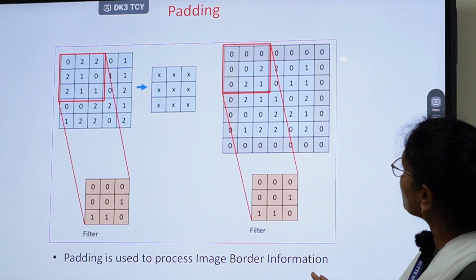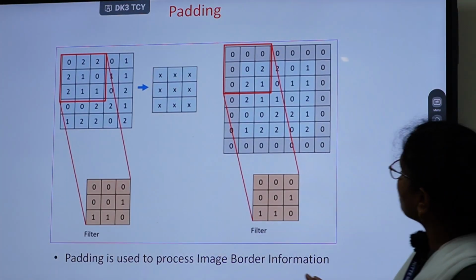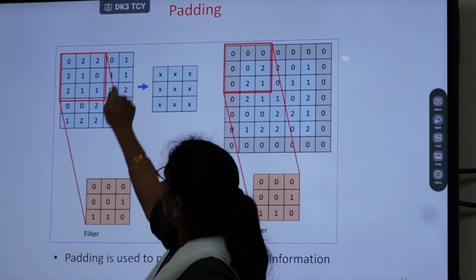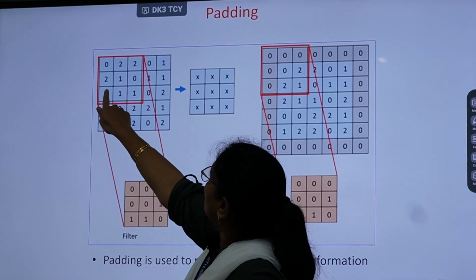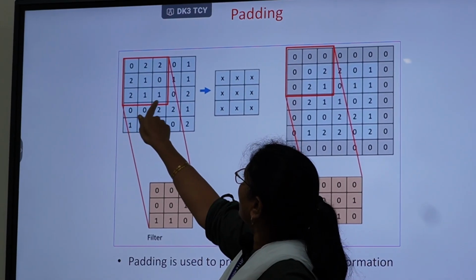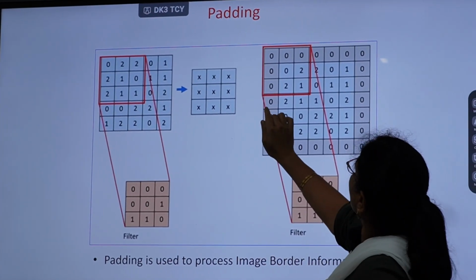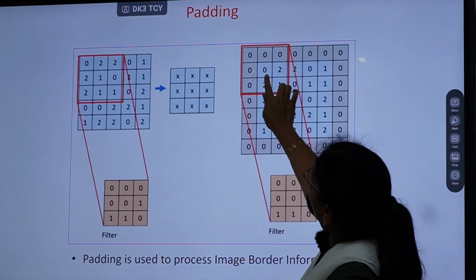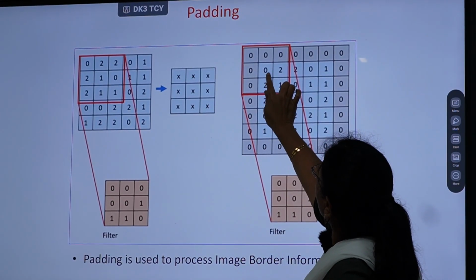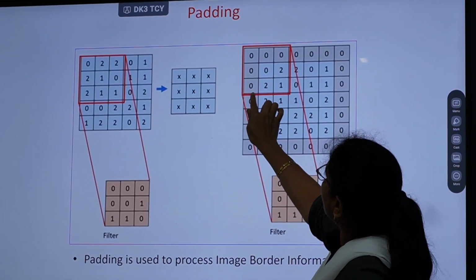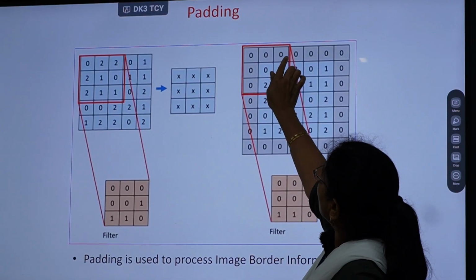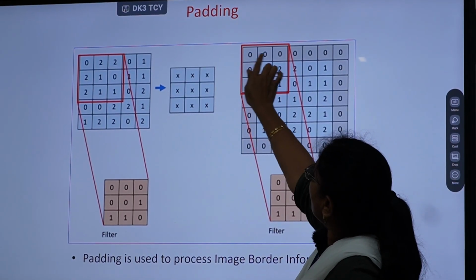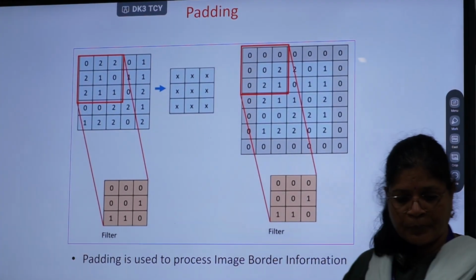So this diagram shows the padding operation. Here we can see this is a segment of the image 0, 2, 2, 2, 1, 0, 2, 1, 1, and here when the filter is coinciding with the first value, that is 0, it finds no neighbors here, so these neighbor places are padded with 0 values.